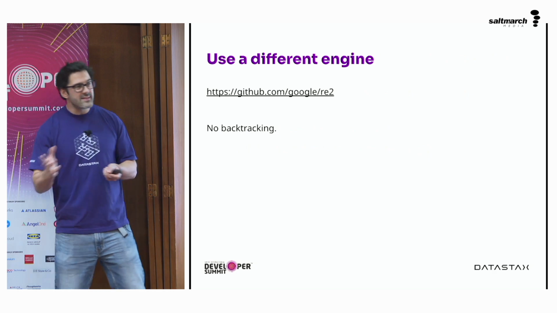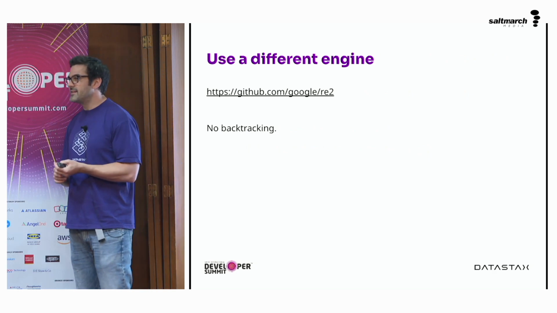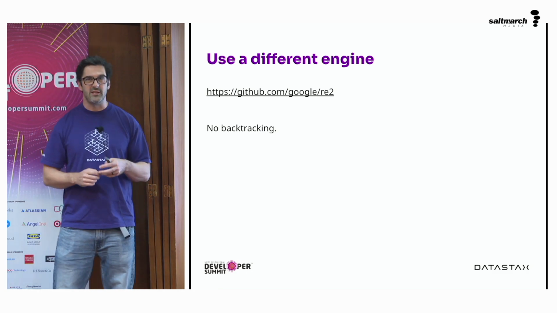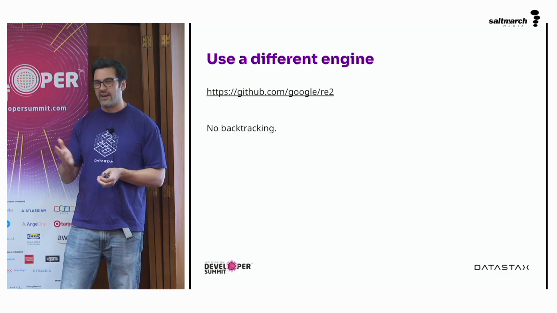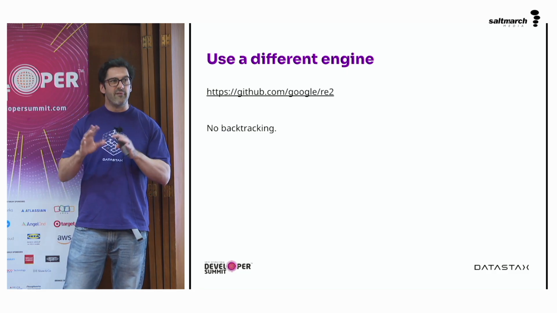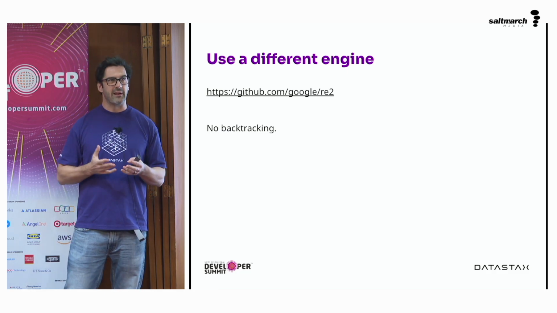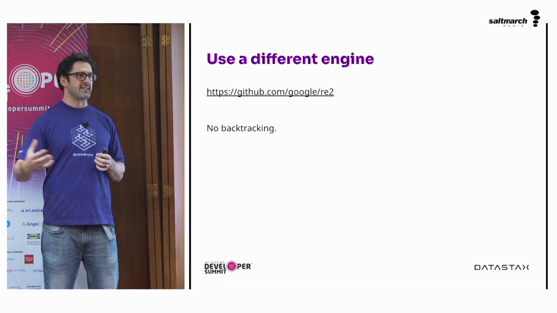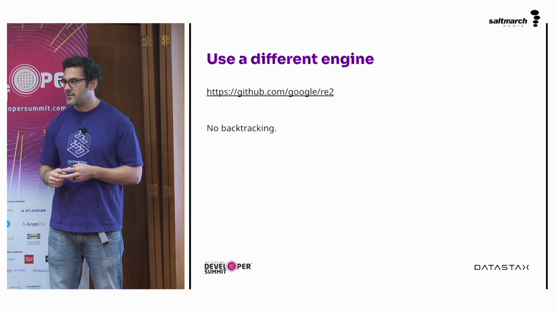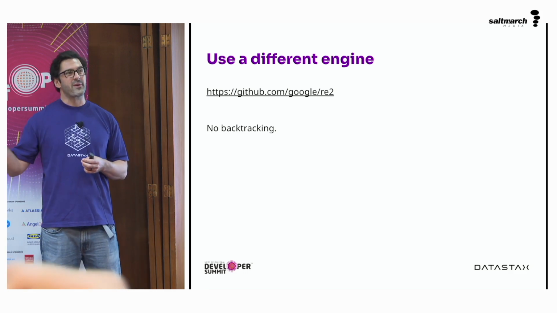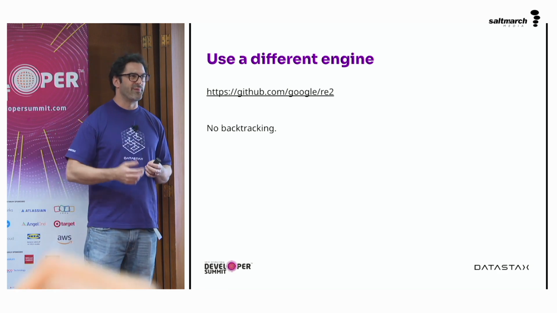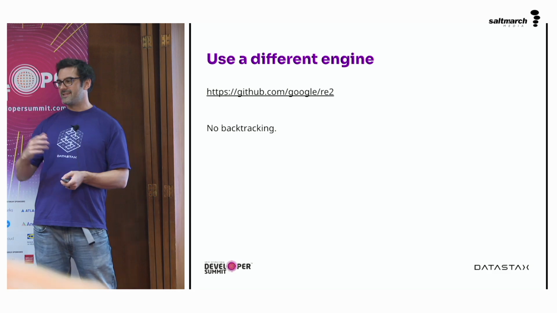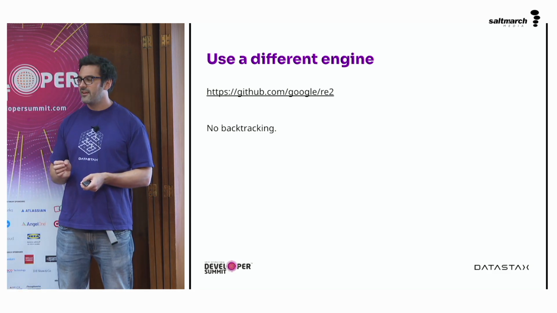And then there's an option to use a different engine. This is not an option for you in the front end, of course, but if you are using Node on the back end, you can install RE2. Google wrote this engine, and it avoids backtracking entirely. It works out regular expressions in different ways. This means it doesn't work exactly the same as the existing regular expression engine we're used to, but it might well help you. There are Node bindings for RE2, so you can install that instead.